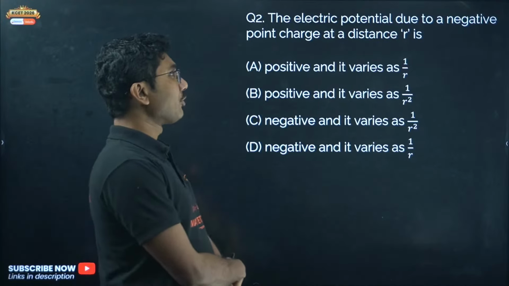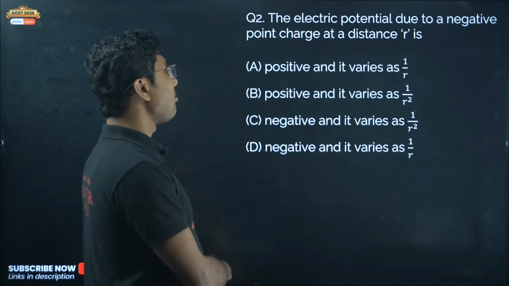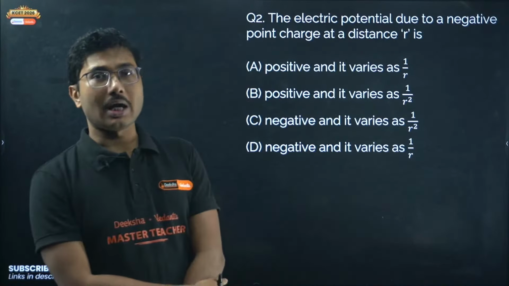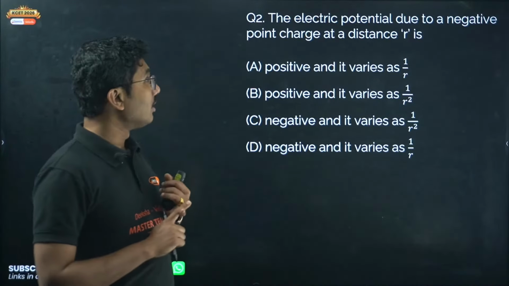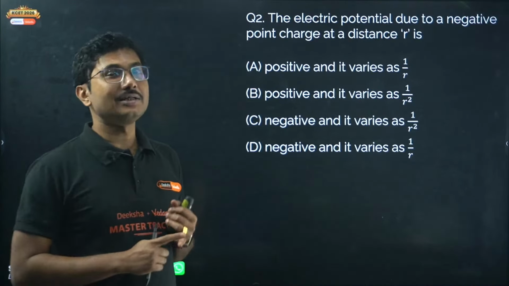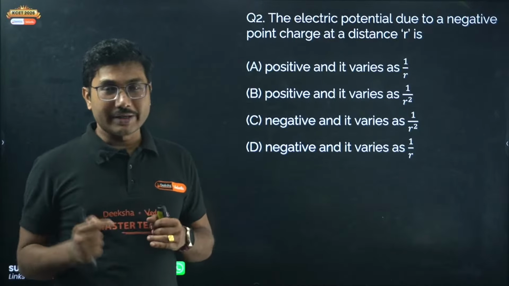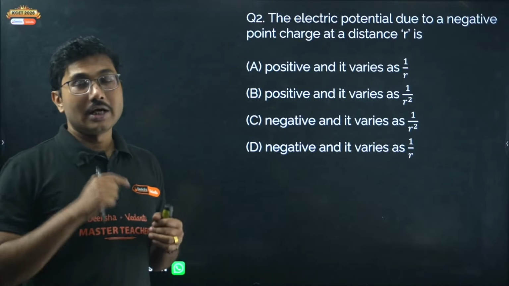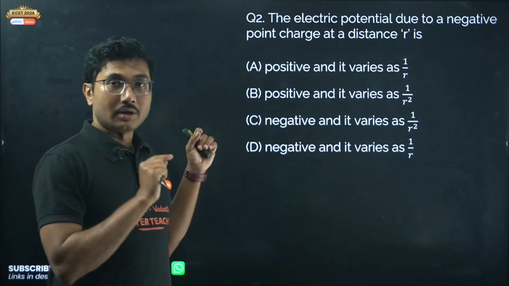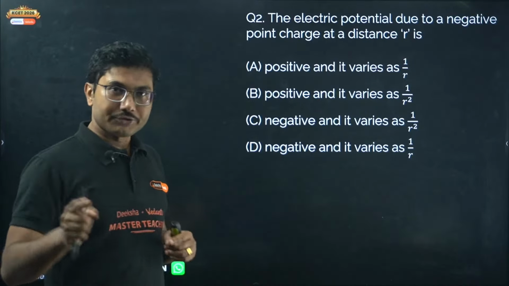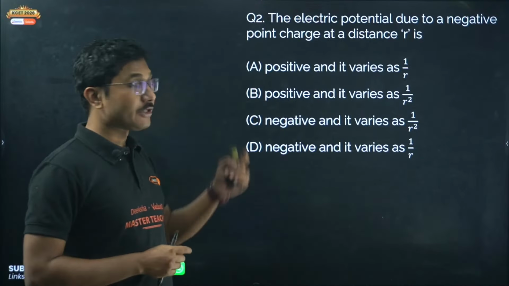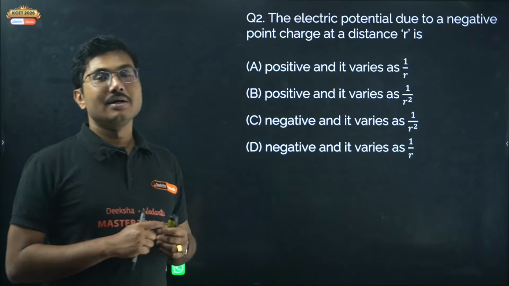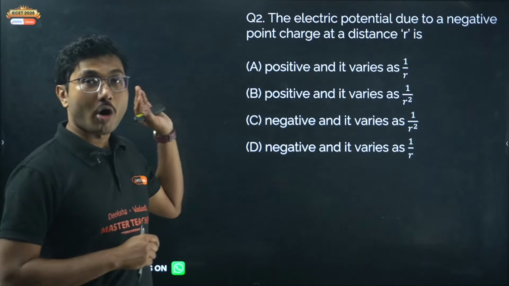The electric potential due to a negative point charge at a distance small r is. So we have seen potential due to a single charge, electric field due to an infinite line charge, electric field due to a plane sheet which is constant by the way, electric potential due to a point charge, and electric potential inside a spherical shell. So these are the common cases.